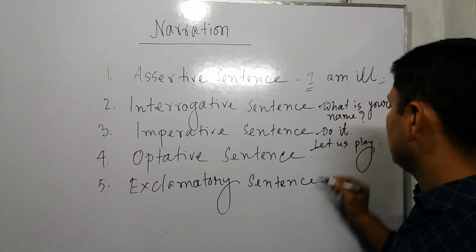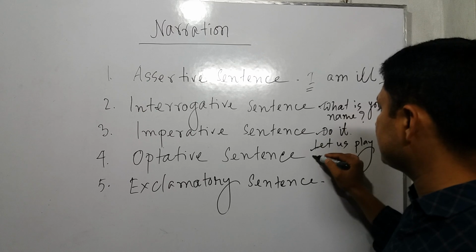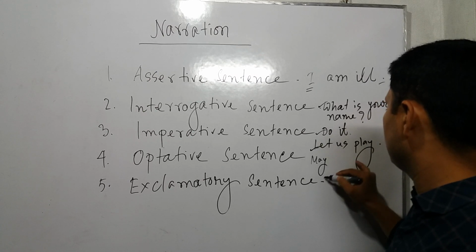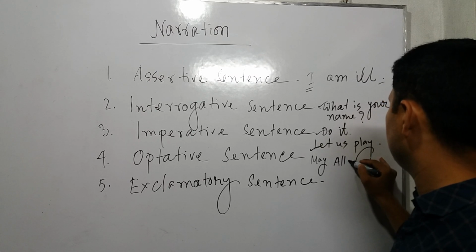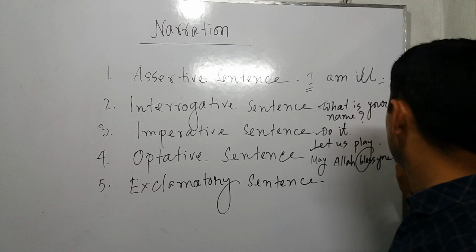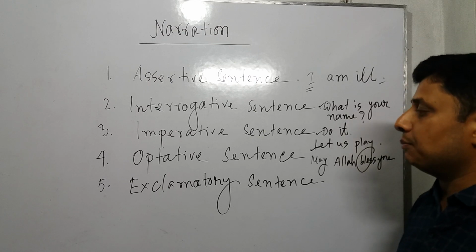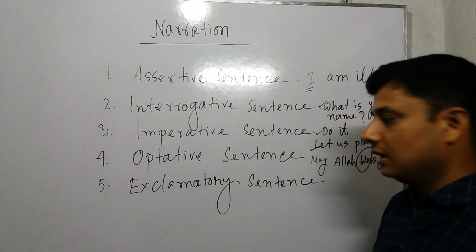Optative sentence, like that, if I give an example: May Allah bless you. It is an example of optative sentence.